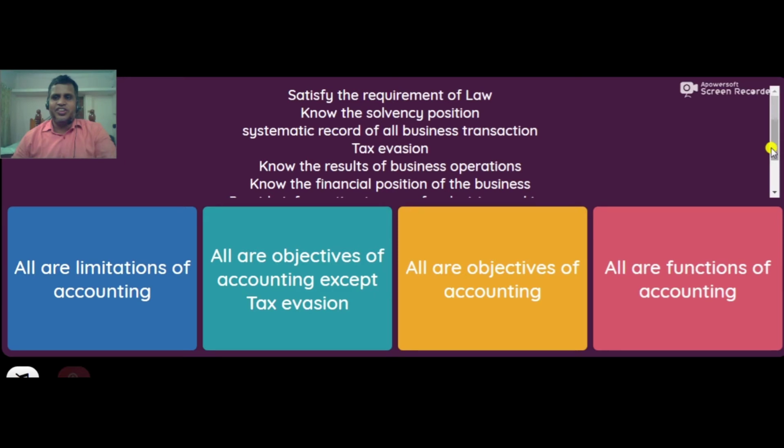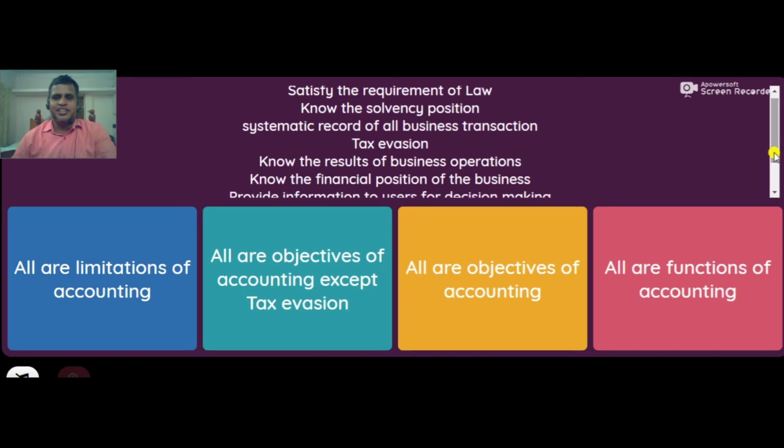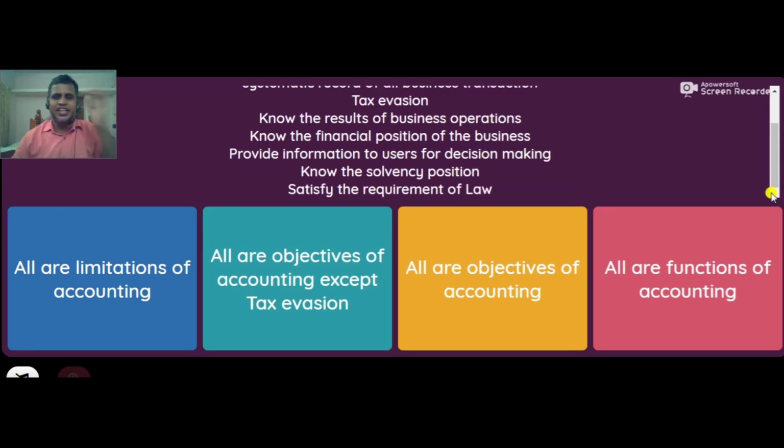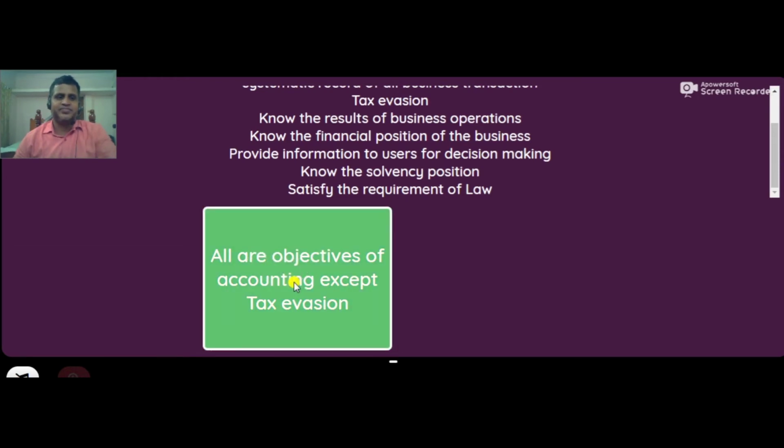Satisfy the requirement of law. Know the solvency position, systematic record of business transaction, tax evasion. Know the results of business operation, provide information to users for decision making. Know the solvency position. Satisfy the requirement of law. All are objectives of accounting except tax evasion.